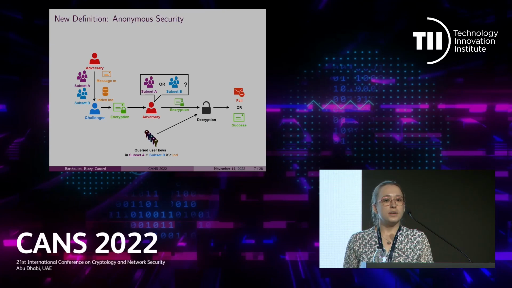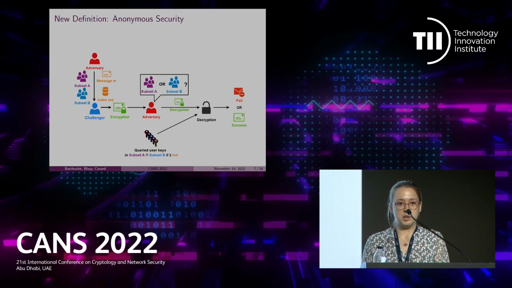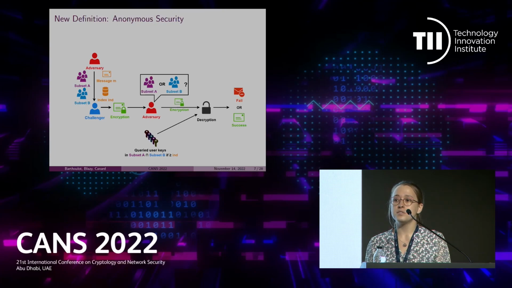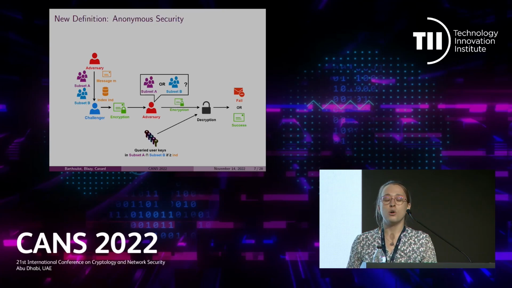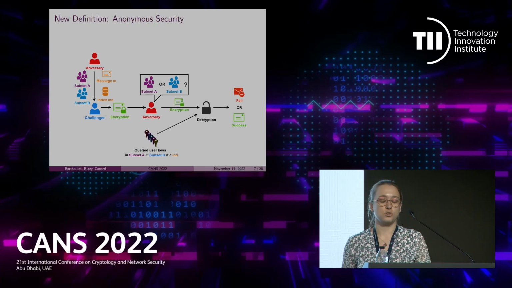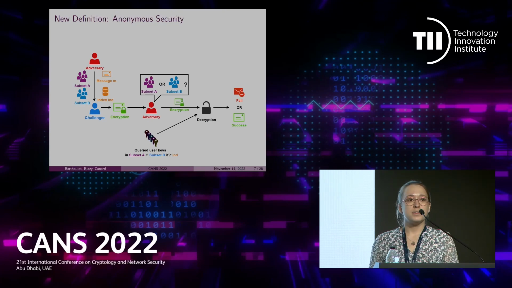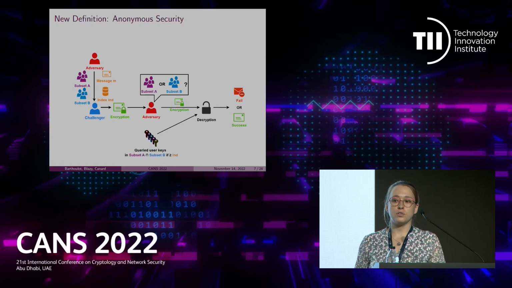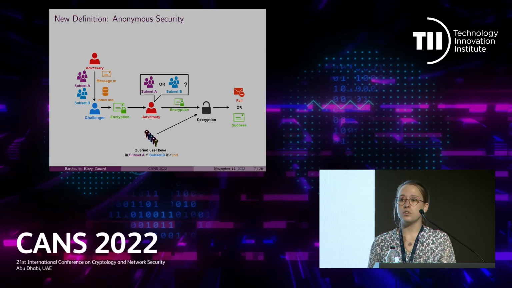So in our work, we introduced a new security definition that we called anonymous security. We can again see it with an indistinguishability security game, and this time the aim of the adversary is to guess from the challenge ciphertext which subset was used. To help him, he can query some secret keys that will either fail or succeed to decrypt the challenge ciphertext. The only condition is that if a key is queried for an index that is greater or equal to int, then the index must belong to both subset A and subset B.